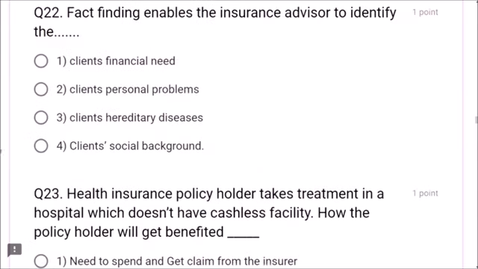Next question, question number 22. Fact finding enables the insurance advisor to identify what? Client's financial need, client's personal problems, hereditary diseases, social background. Dear friends, client's financial need can be known by fact finding.